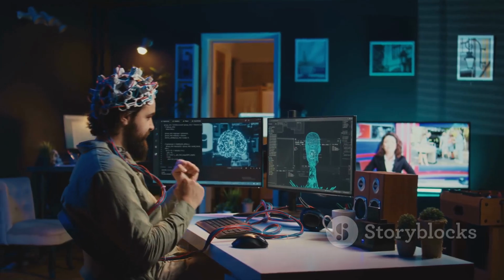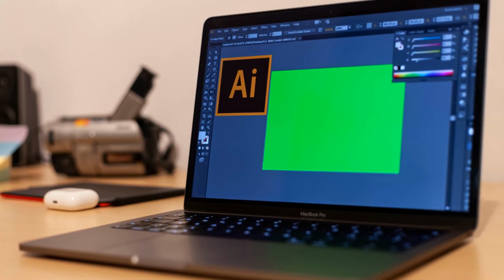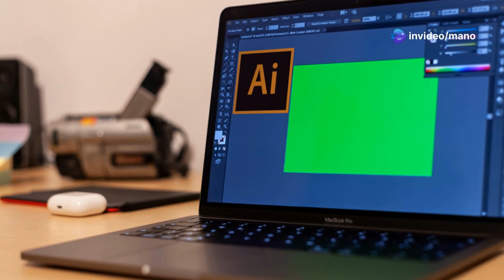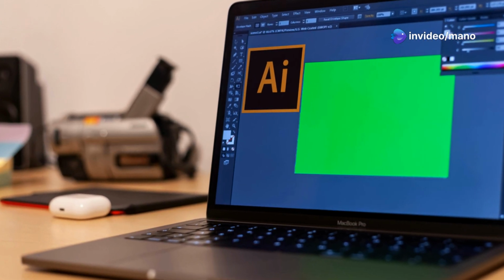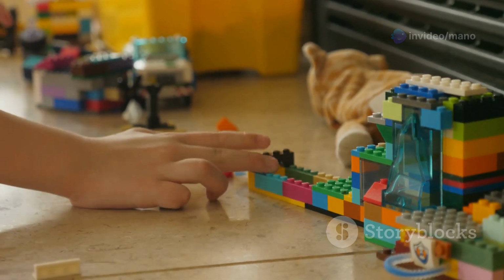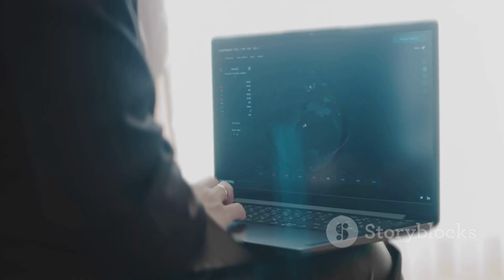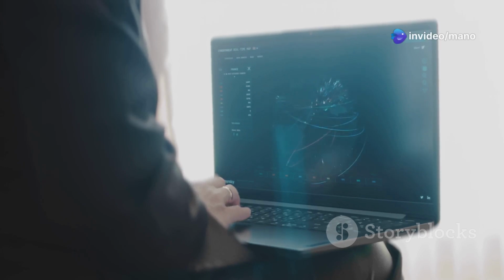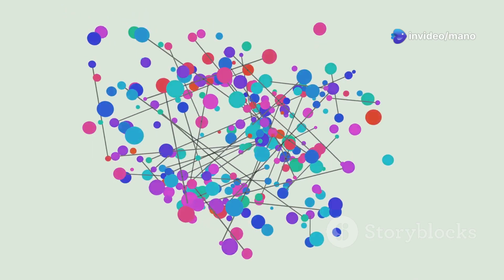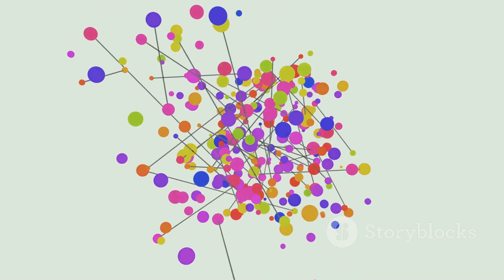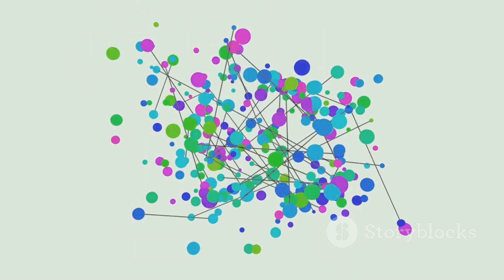Unsupervised learning is like learning without a teacher. The algorithm is given unlabeled data and tasked with finding patterns and structures within the data on its own. Think of it like sorting a box of Legos by color and size without any instructions. Unsupervised learning is useful for tasks such as clustering, where the goal is to group similar data points together, and dimensionality reduction, where the goal is to simplify the data while preserving its essential information.